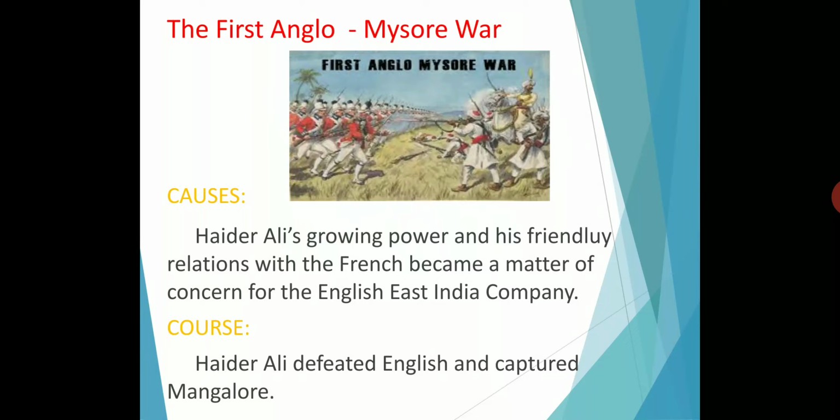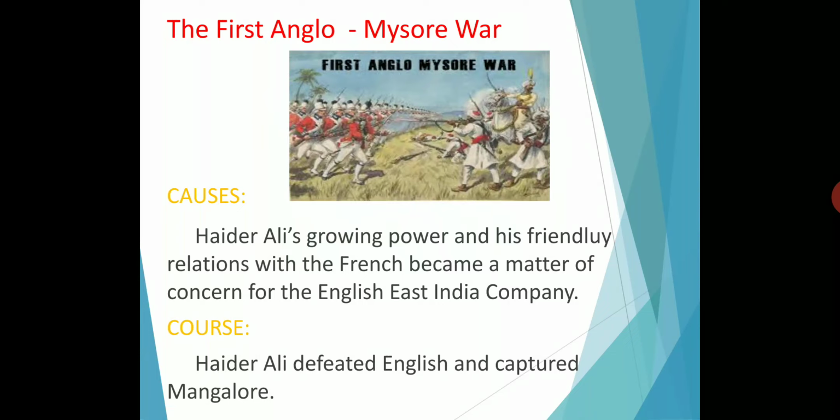Hyder Ali's growing power and his friendly relationship with the French became a matter of concern for the English East India Company. In that period, Hyder Ali was a well-developed king and he maintained a good relationship with the French East India Company. Both of these were not liked by the English East India Company. Then the Marathas, the Nizam and the English, the three, made a triple alliance against Hyder Ali. So this is the reason for the first Anglo-Mysore War.